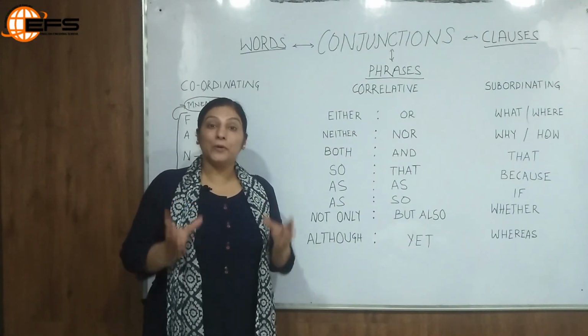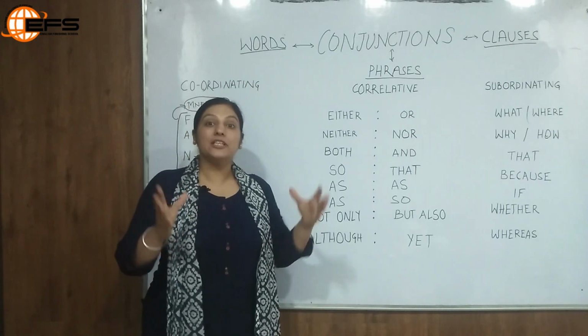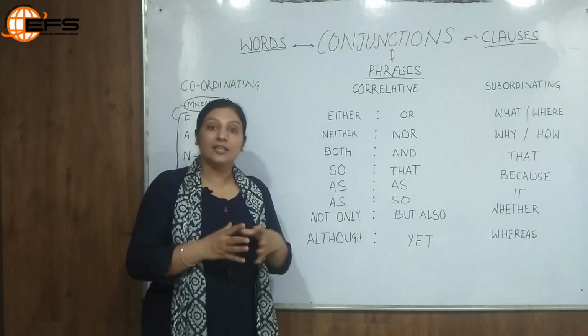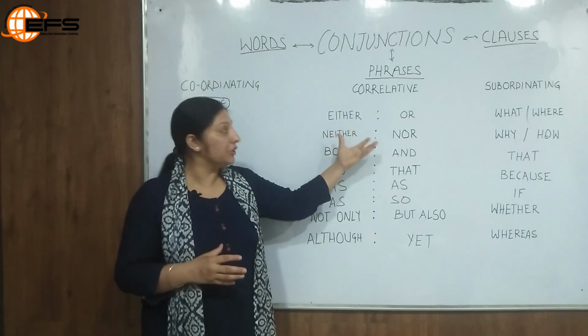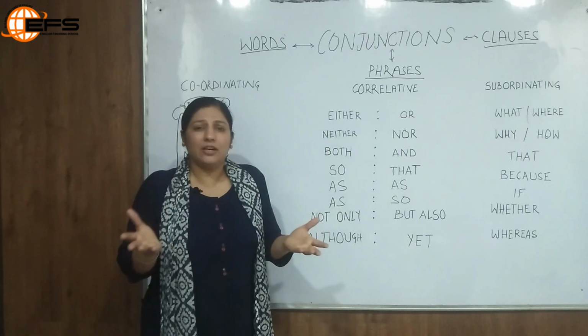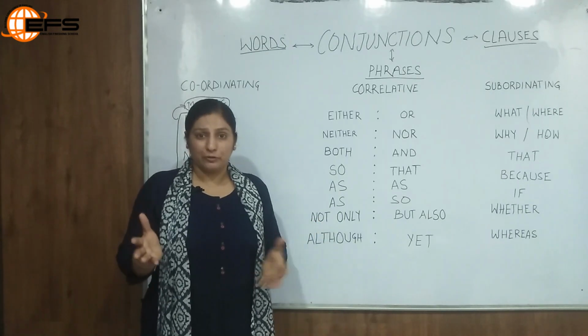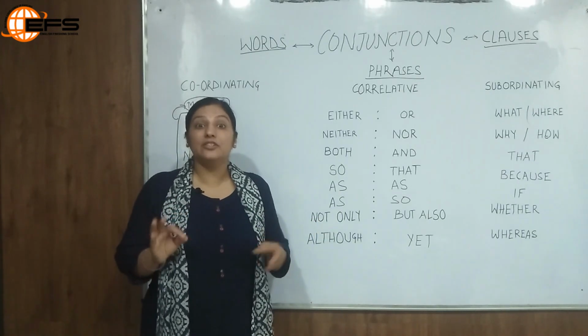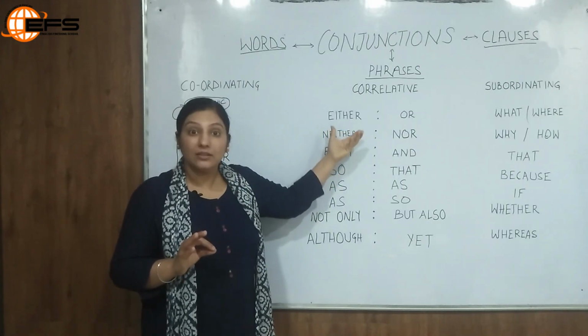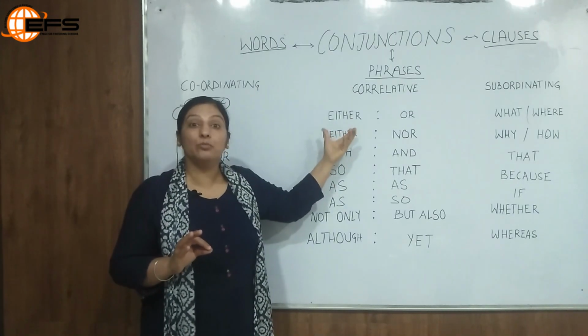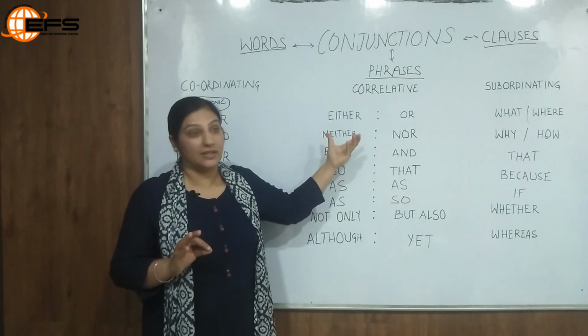When we talk about correlative conjunctions, we said that they always come and exist in pairs. We just can't use either or alone, like we can't have a pair of socks or a pair of shoes. We can't just use one shoe. We can't just have one sock to wear. Similarly, if we are using either alone in a sentence, that will make it a pronoun. That will be no more a conjunction.